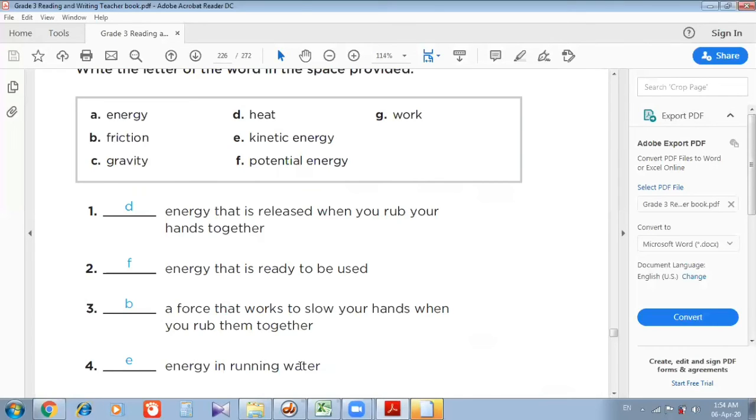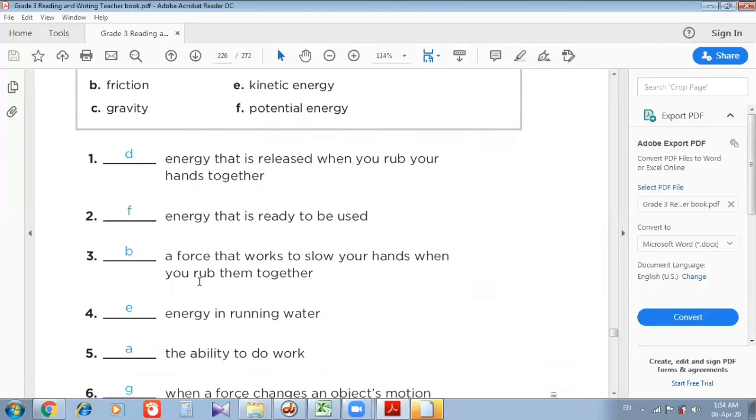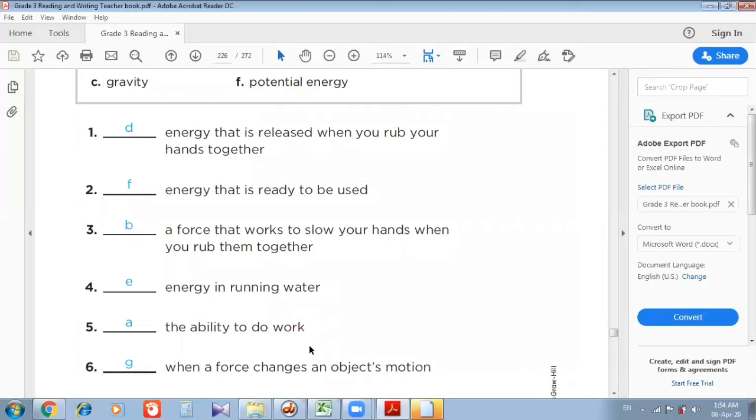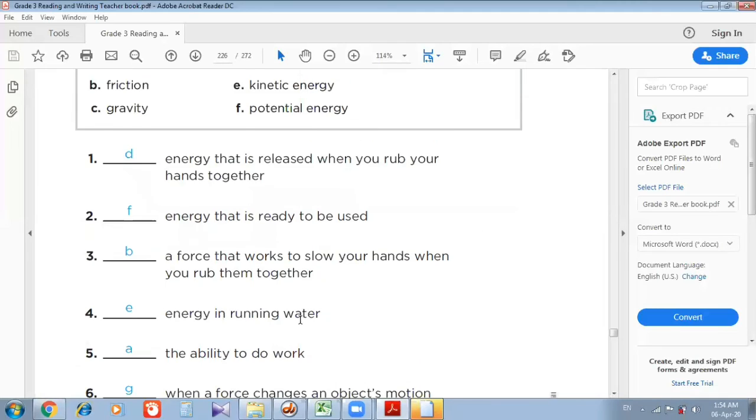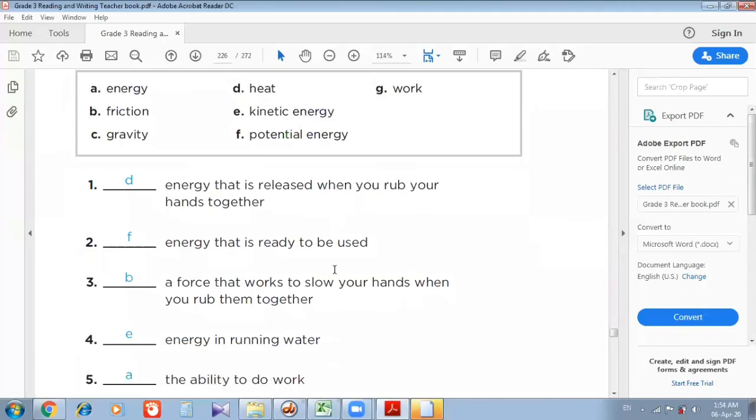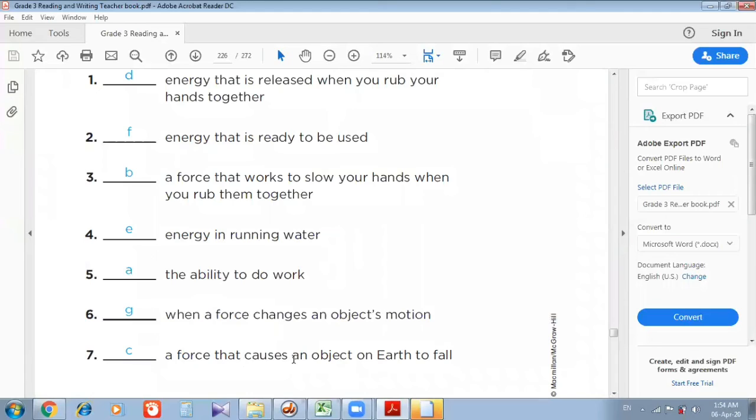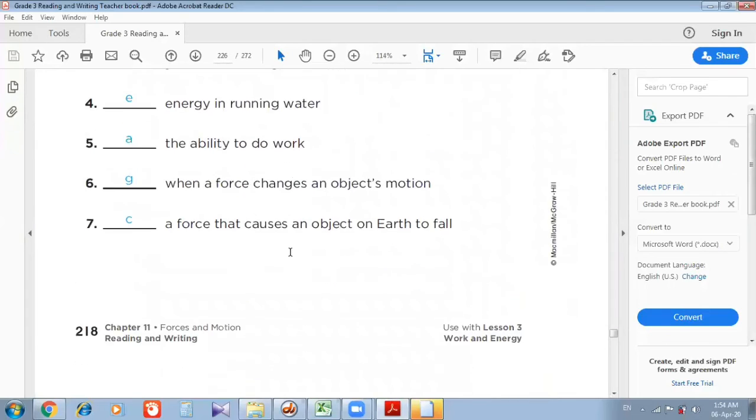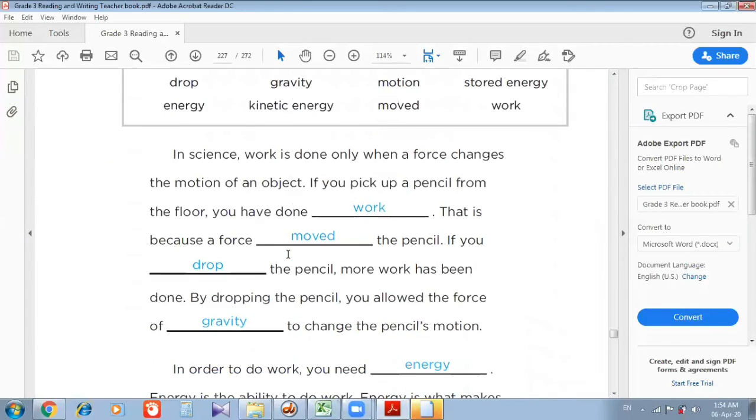Number 4. Energy in running water. Answer is kinetic energy, E. Number 5. The ability to do work. Answer is energy, A. Number 6. When a force changes an object's motion. Answer is work, G. A force that causes an object on earth to fall. Answer is gravity, C.